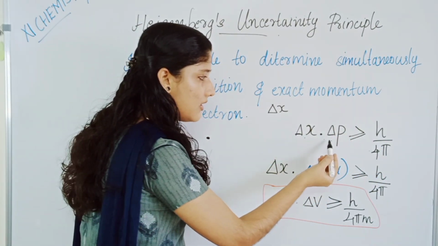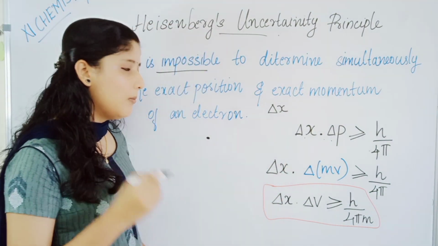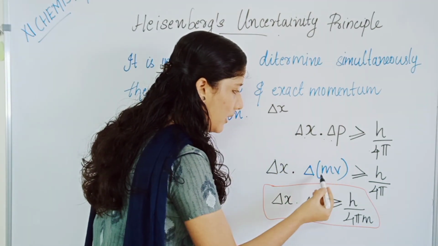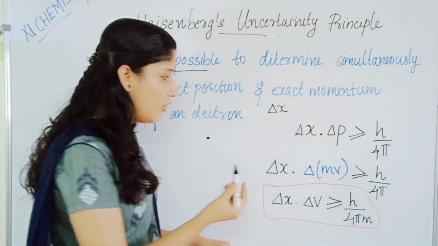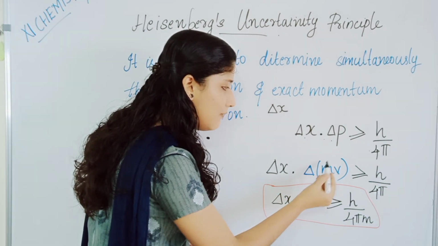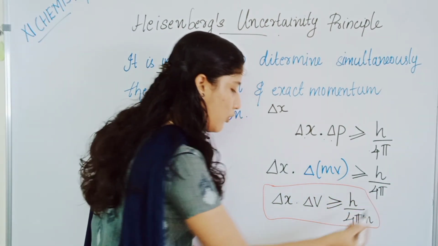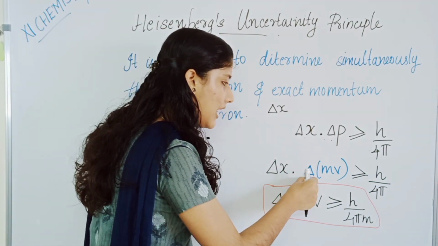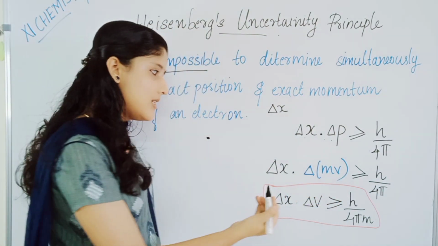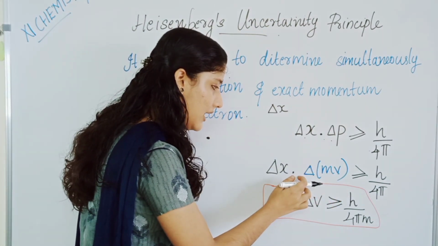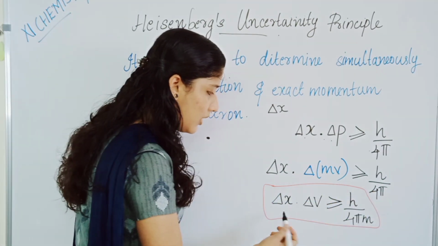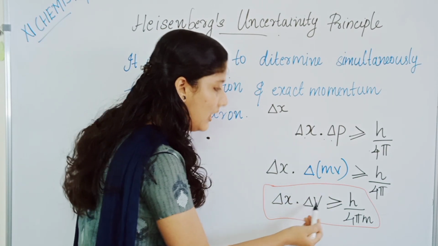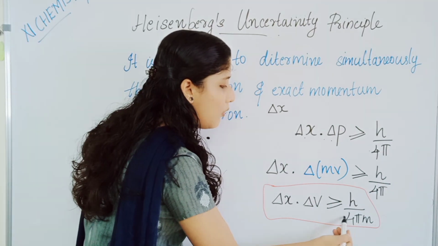Just now we have studied that momentum p is equal to mv, mass into velocity. So we can substitute m into v for momentum. So delta x into delta mv is greater than or equal to h by 4 pi. Here mass is a constant, so only delta comes for velocity. Since mass is a constant, we can take mass outside and it goes down, so delta x into delta v is greater than or equal to h by 4 pi m.